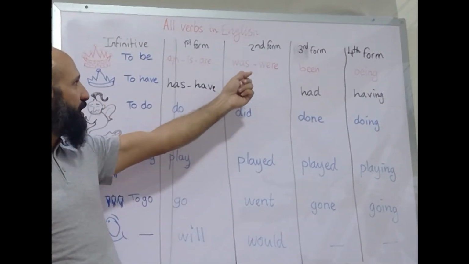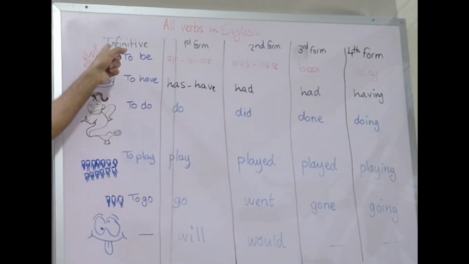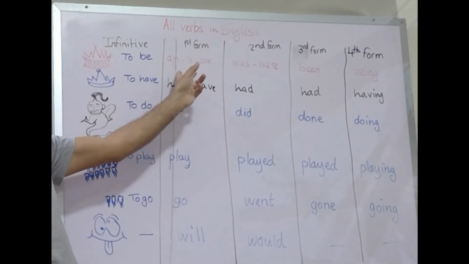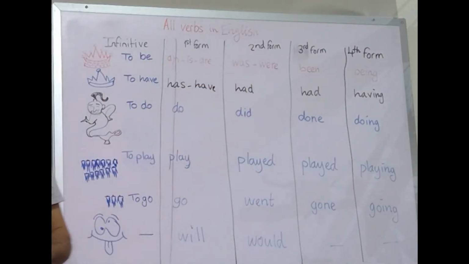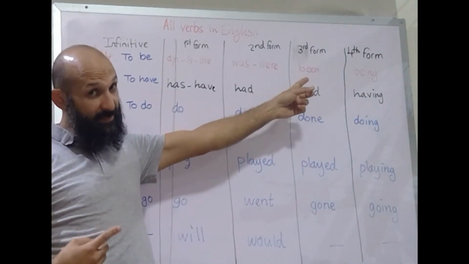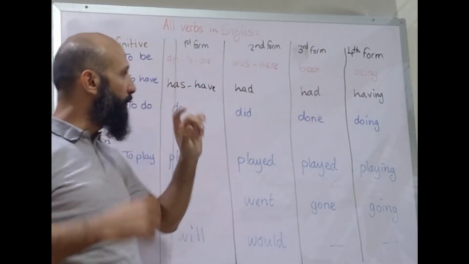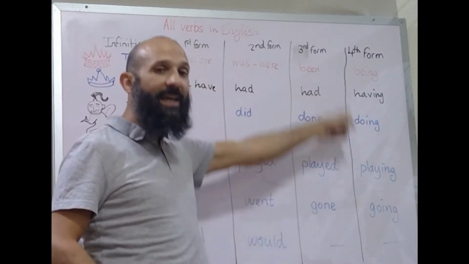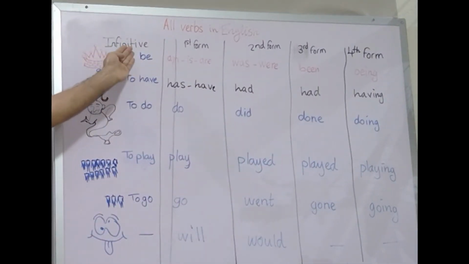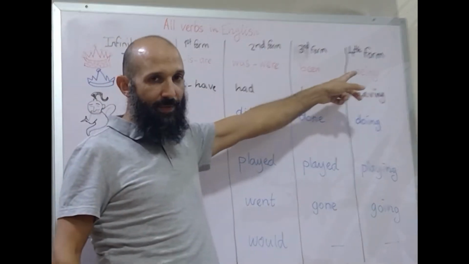And then in the second form, we have was and were. So verb to be is the infinitive, the origin of the verb, and it has three sons in the first form, two sons in the second form, was and were. In the third form, it has only one son, which is been. And then in the fourth form, it has being. Now, the fourth form is always an ing word, and it's formed from the infinitive without the word to. So here we see to be becomes being, right?